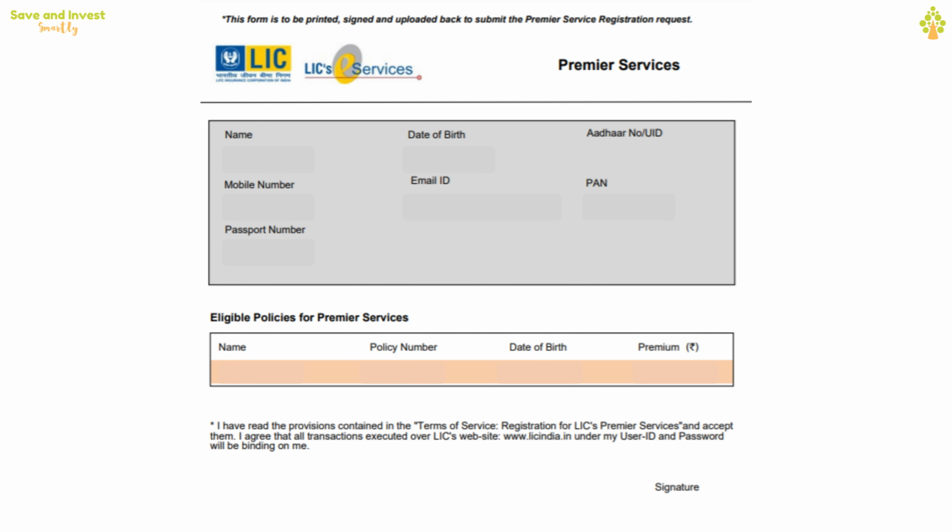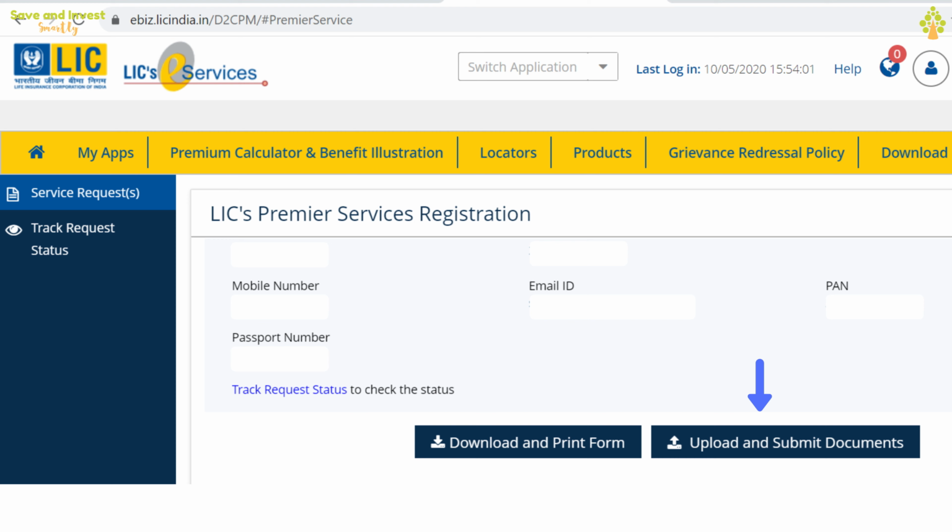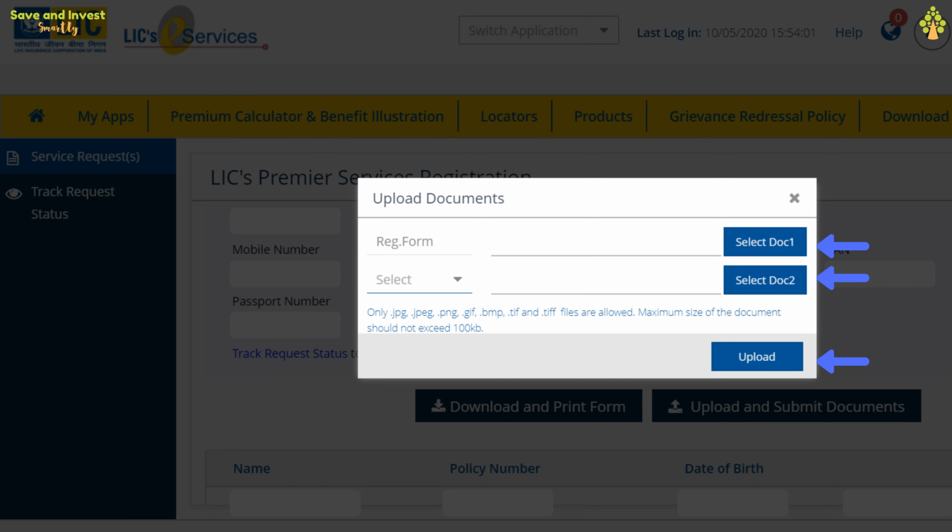Once you print the service request form and fill up the details, sign, scan, and when you are ready to upload, click the upload and submit documents button. On the next page, you will get options to upload your documents. The first document that you need to upload here is the registration form. And the second document is your ID proof. From the drop down, you can either select the PAN card or the passport and then click on upload.